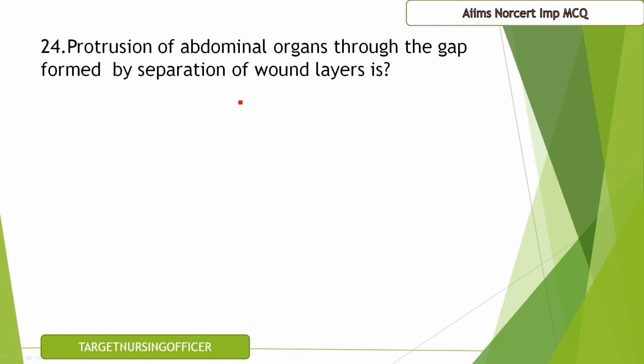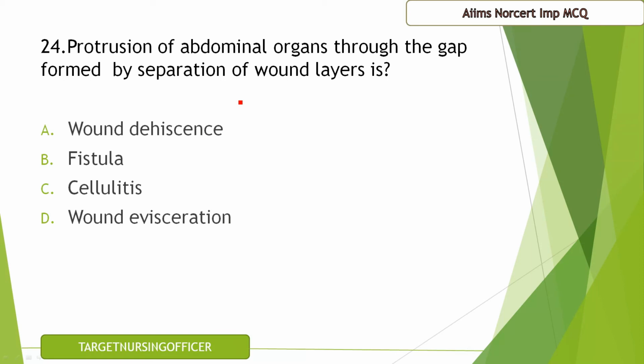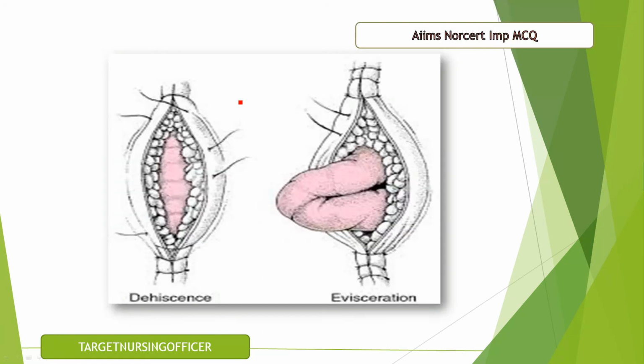Question number 24. Protrusion of abdominal organs through the gap formed by separation of wound layers is called wound dehiscence, fistula, cellulitis, wound evisceration. The correct answer for this question is D, that is wound evisceration. Here you can see the wound dehiscence as well as the evisceration. Wound dehiscence means there will be a gap, and in evisceration you can see there will be a protrusion like this.